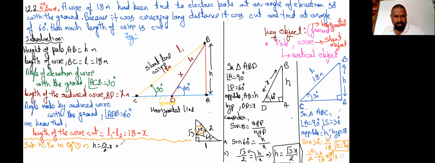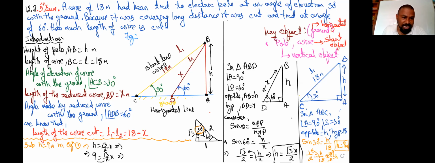So what is the value we got? We got the value of H. Now in the place of H, I am substituting 9. H equals 9, so 9 equals root 3 by 2 into X. Is it clear? Hope I am doing it correctly for you. Now what is the thing we need to find? We need to find the value of X.